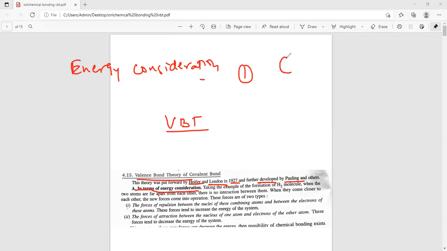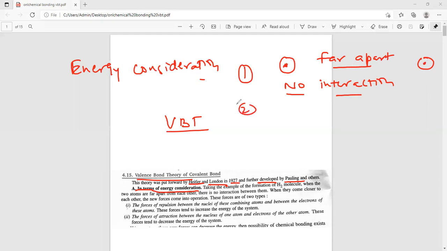When atoms are far from each other, means at infinite distance, then there is no interaction between the two atoms.